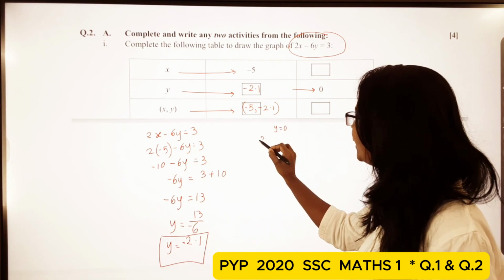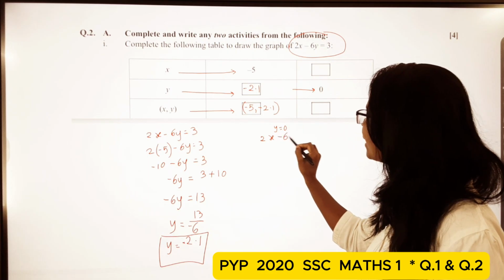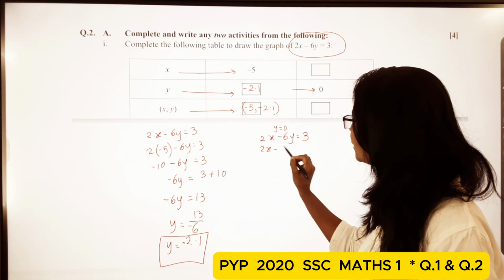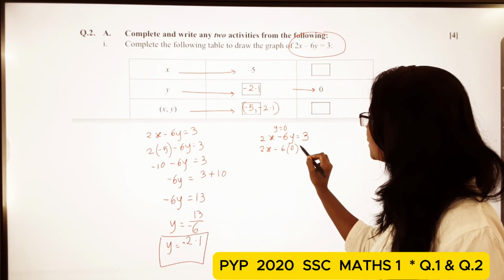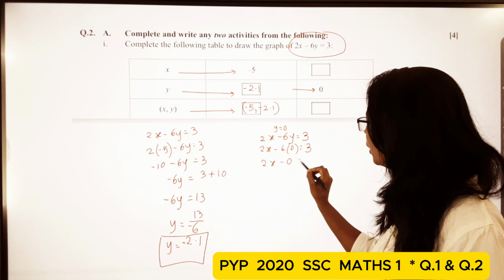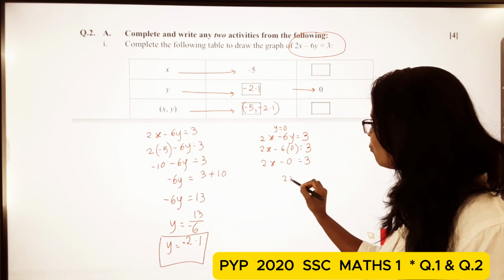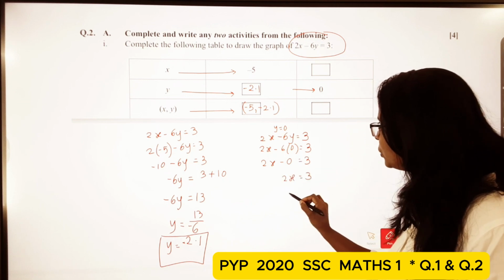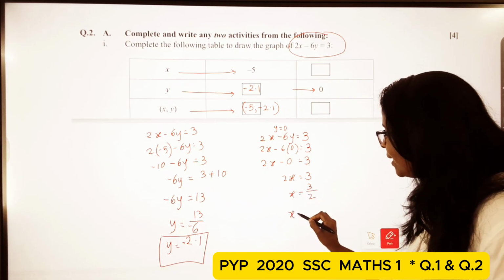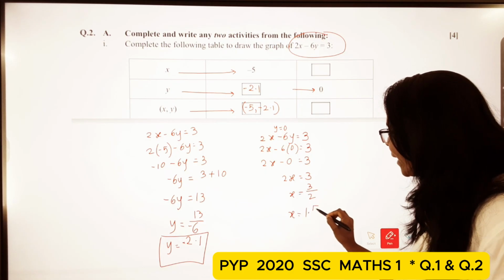Then we write the equation 2x minus 6y is equal to 3. So 2x minus 6 multiply 0 is equal to 3. So 2x minus 0 is equal to 3. So 2x is equal to 3. So x is equal to 3 upon 2. Then x is equal to 1.5.